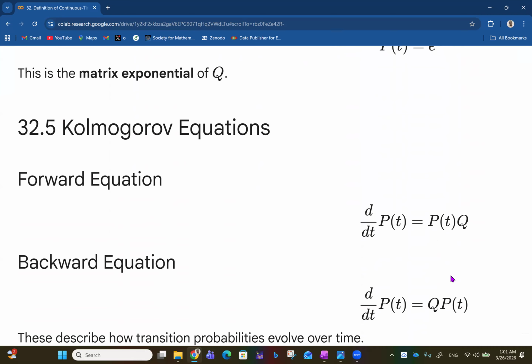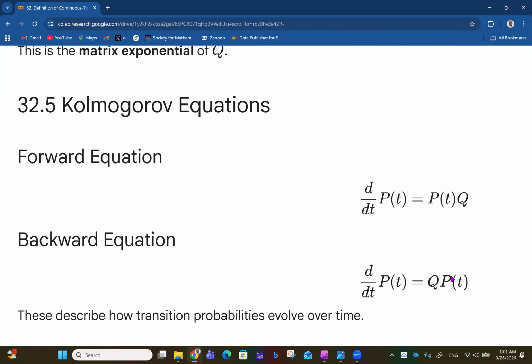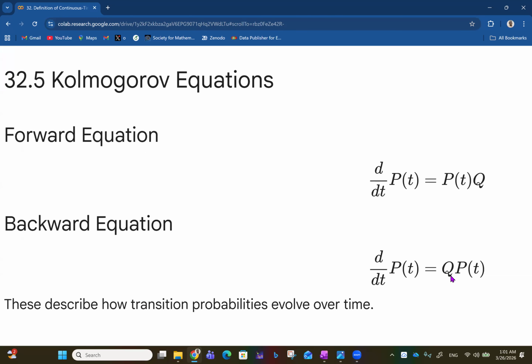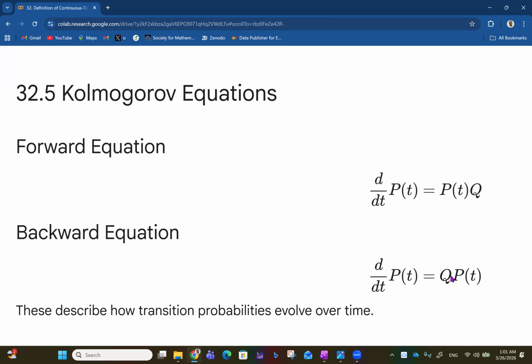That takes us to the idea of Kolmogorov equations, which we are going to see in more depth as we go on. In separate videos, we'll be looking at the Kolmogorov forward equations and Kolmogorov backward equations.